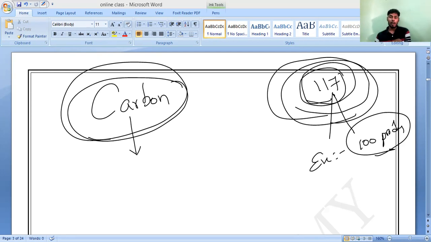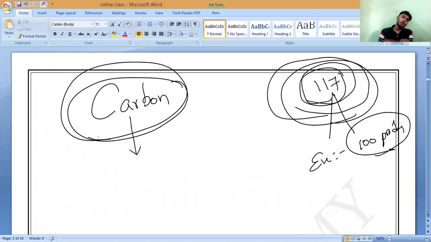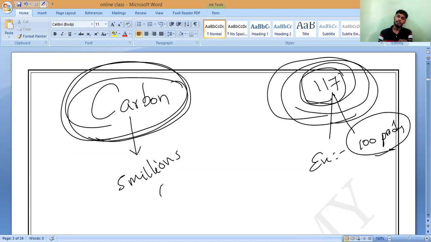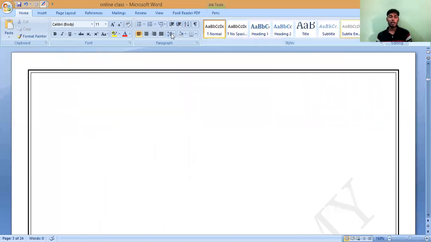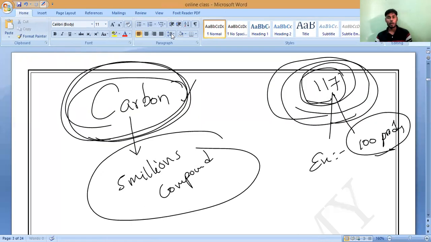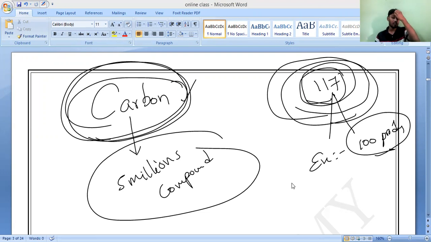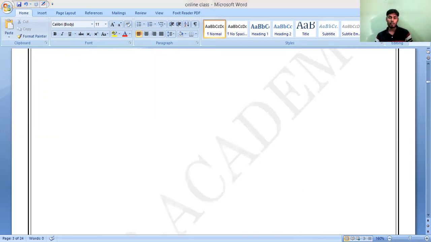So for example, by our estimation, do you know that carbon alone will form more than 5 million compounds? How many, Sai? 5 million compounds. That many compounds are formed only by carbon. It is an estimation. We don't know how many more it will form. That is the speciality of carbon. Carbon alone will form more than 5 million compounds. The compounds formed by all the other elements are not even close to carbon. That much is the most prominent element in our periodic table. Everything is made up of this carbon only.